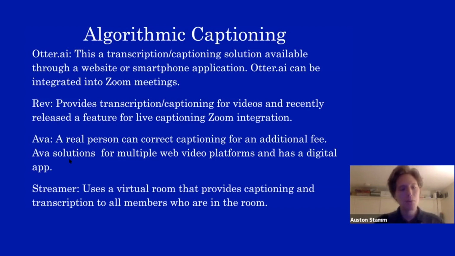And then another one that's interesting is Ava, which is a new one that's come out where you can have the algorithmic captioning, but if it's too unusable for a student, they can page in to have someone check that captioning in real time and provide CART. It's an extra fee that you end up paying when they page someone, but it can be helpful because if there's no access, you're able to have a person come in and start correcting the captioning.